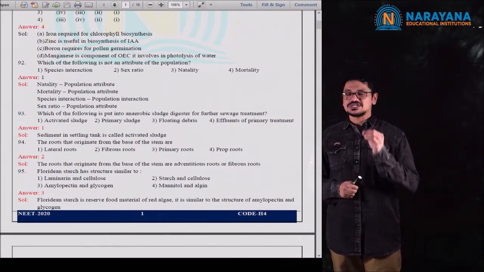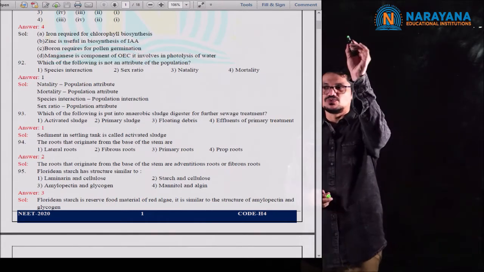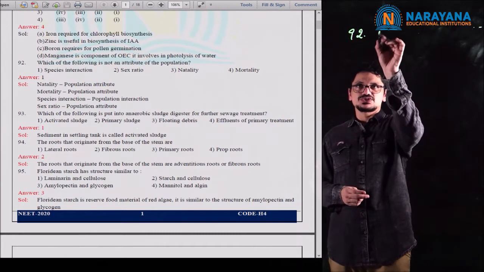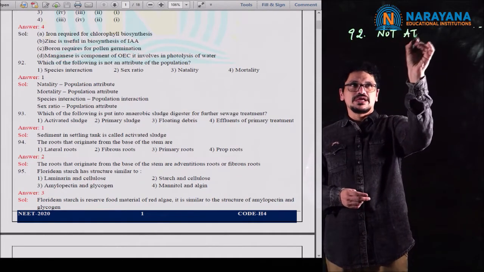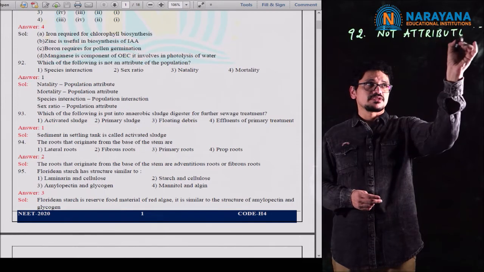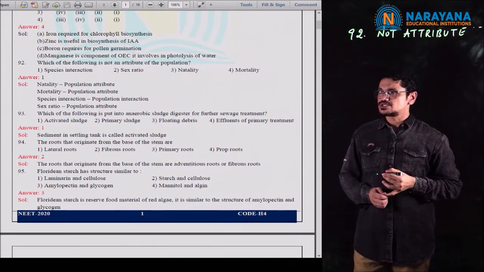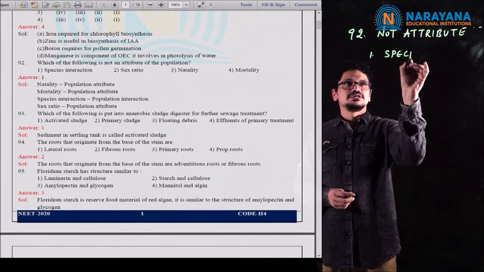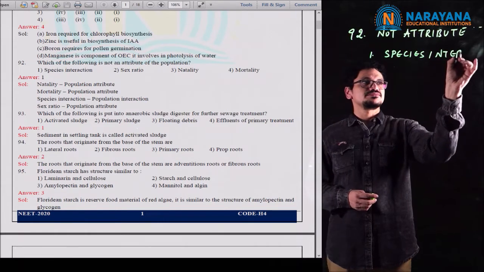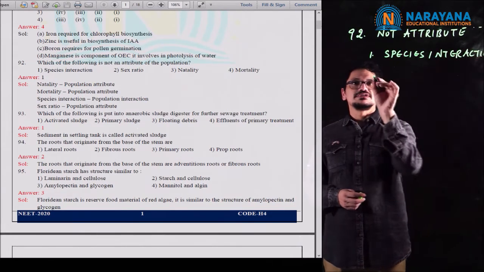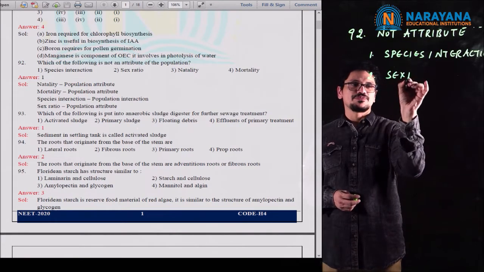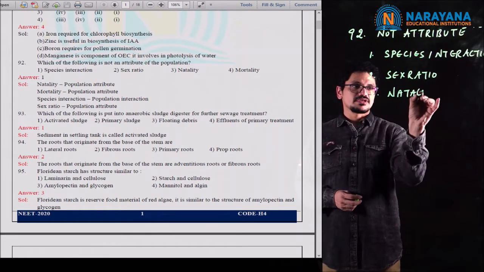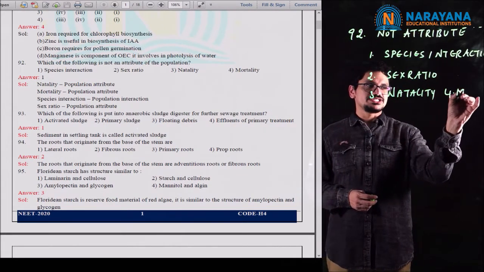In that, if you observe the first question, question number 92. Which of the following is not an attribute of the population? The first option, species interaction. Second option, the sex ratio. And the third one, natality. And fourth one, mortality.